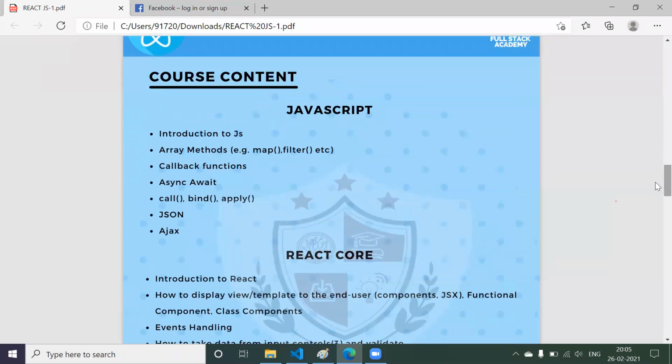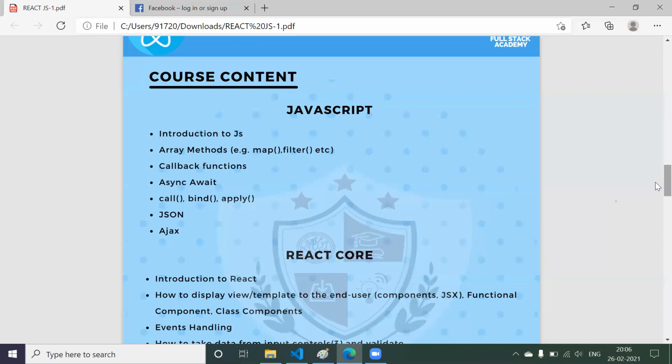So we are going to start with JavaScript. Why JavaScript? Because JavaScript is going to be the base for learning React.js. Whenever, as a fresher or an experienced person, you want to give an interview on React, they're not going to ask questions directly on React. First they will start asking questions on JavaScript. They will see whether you have a good command of JavaScript or not. If they feel that you have the required knowledge of JavaScript, only then are they going to move ahead to ask questions on React.js.